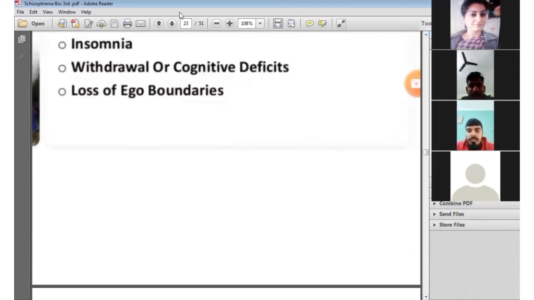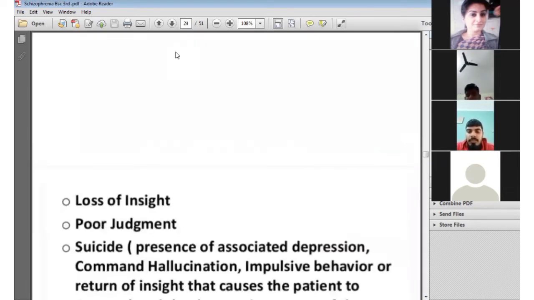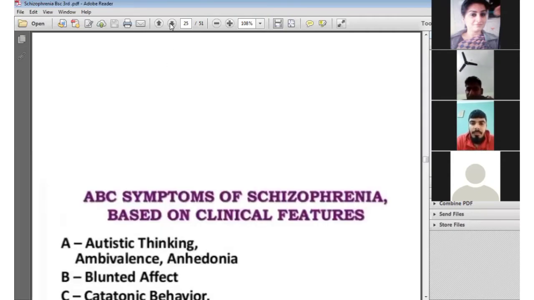After that, loss of judgment, poor judgment, suicidal ideation, loss of association, depression, and command hallucination, in which auditory and visual hallucination occur.